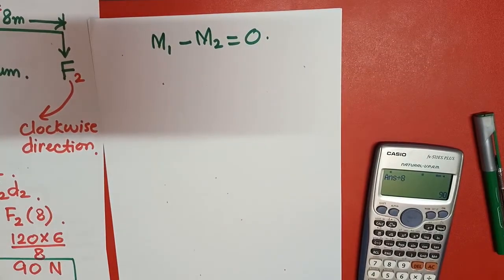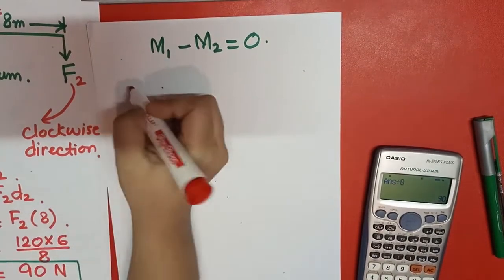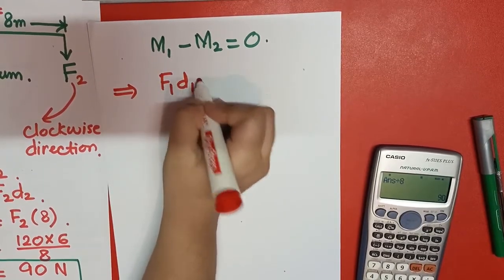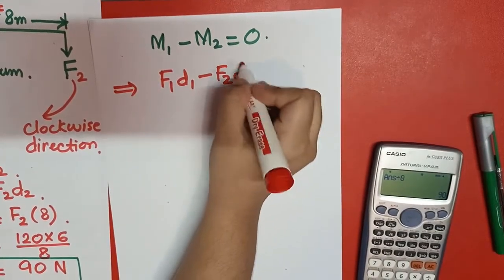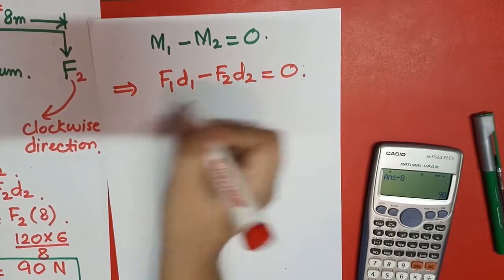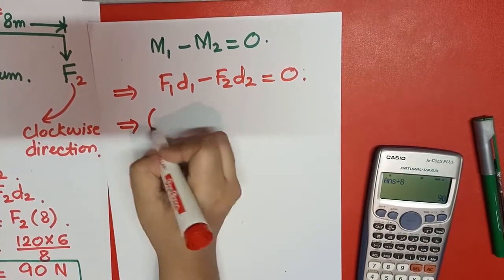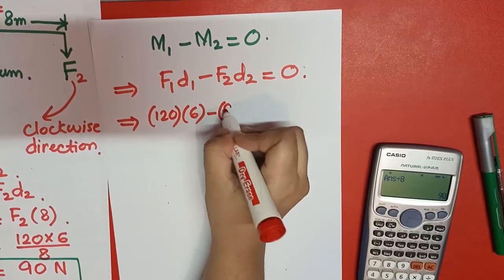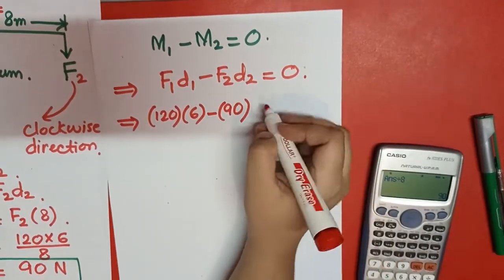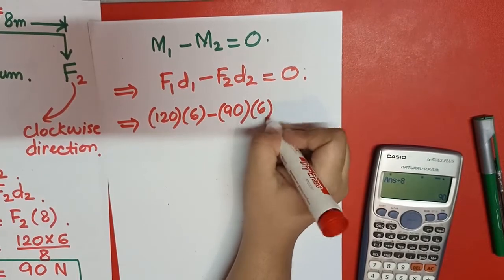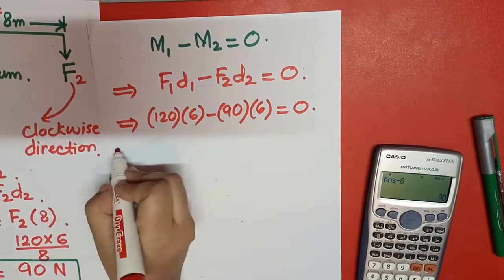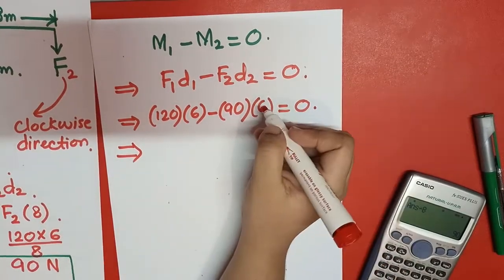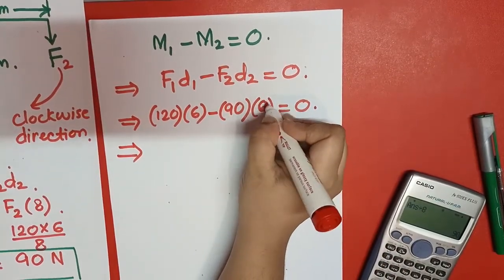So what I have to do, look here, this is F1 D1 minus F2 D2. So I have to put all the values here. The value of F1 is 120, D1 is 6 meter, F2 we have calculated is 90, and the D2 value is... our D2 value is 8.